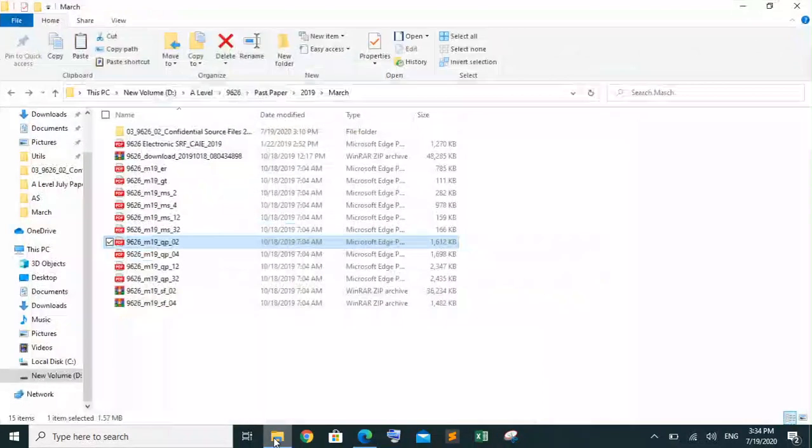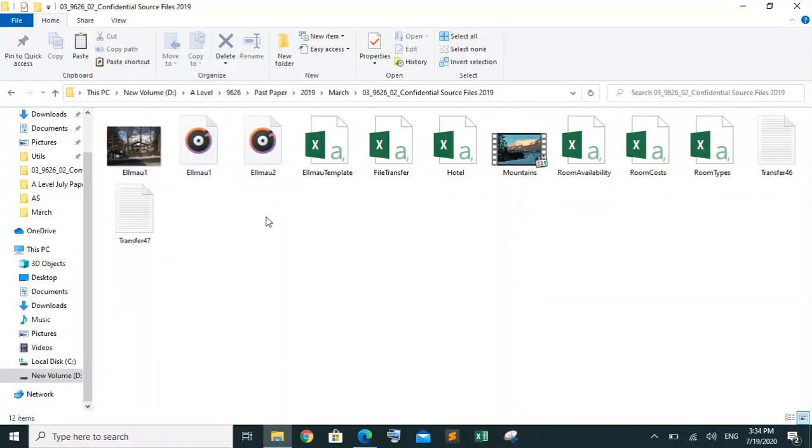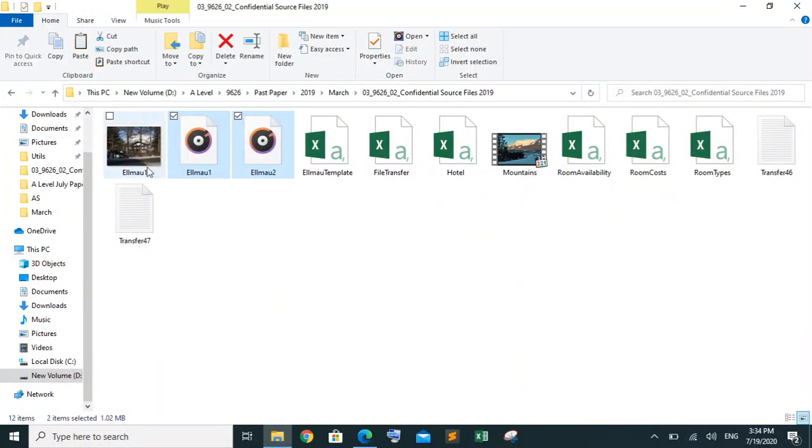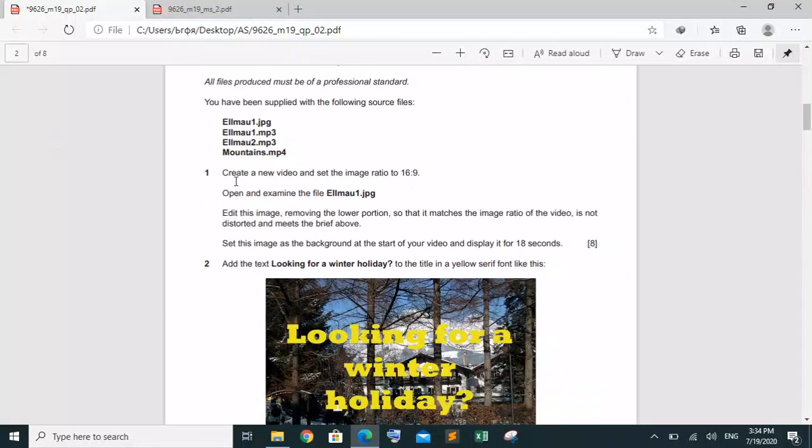So let us go to the resource folder. This is the resource folder. These are two MP3 files. Okay, this one is the image, and this is the photo that has been given by the examiner. Then he is saying create a new video and set the image ratio to 16:9.